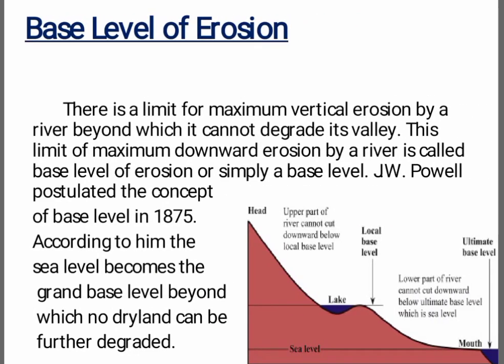Now come on to the base level of erosion. There is a limit for maximum vertical erosion by the river beyond which it cannot degrade its valley. This limit of maximum downward erosion by a river is called base level of erosion or simply base level. J. W. Powell postulated the concept of base level in 1875. According to him, the sea level becomes the grand base level beyond which no dry land can be further degraded.